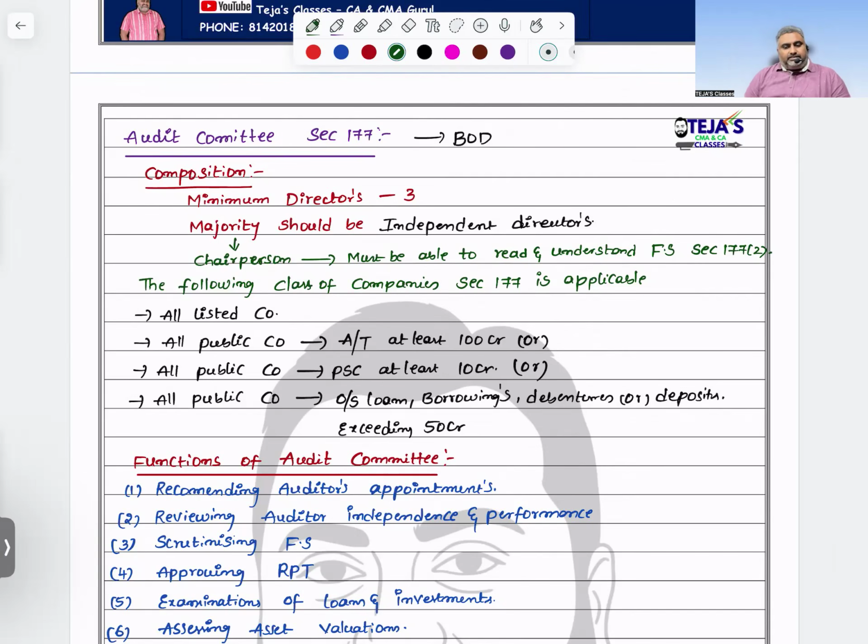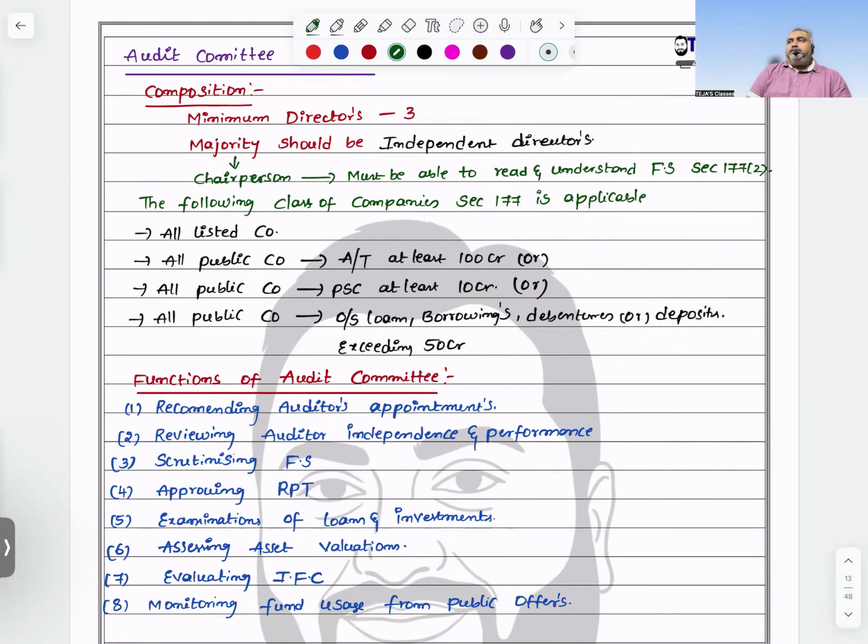The following classes of companies must compulsorily apply Section 177. One, listed companies. In case it is a public company, with annual turnover of at least 10 crores or more, or any one condition is okay, or paid up share capital of at least 10 crores or more, or if public companies have outstanding loans, borrowings, debentures or deposits exceeding 50 crores. These classes of companies must compulsorily form an audit committee.